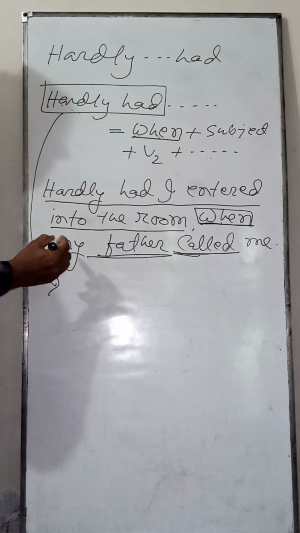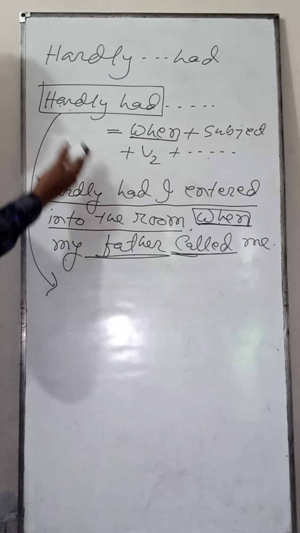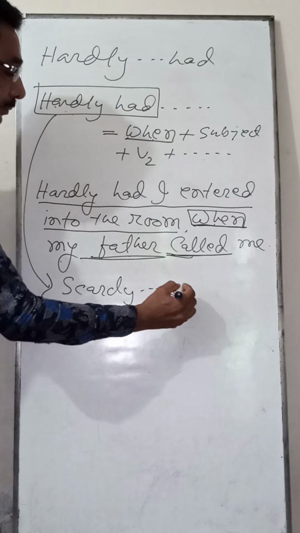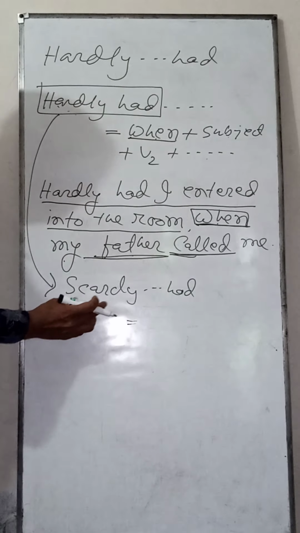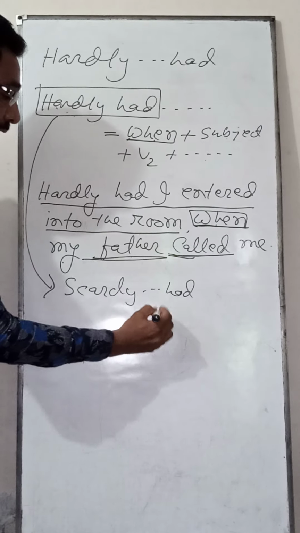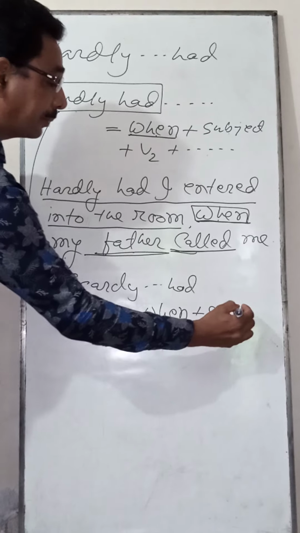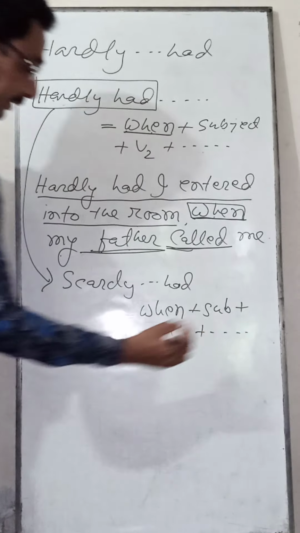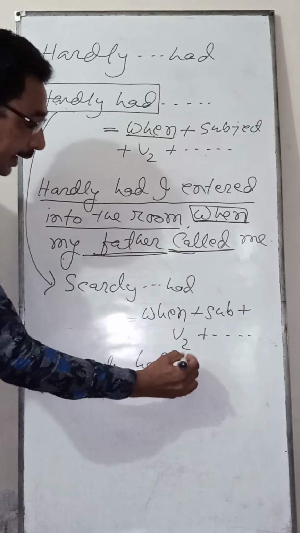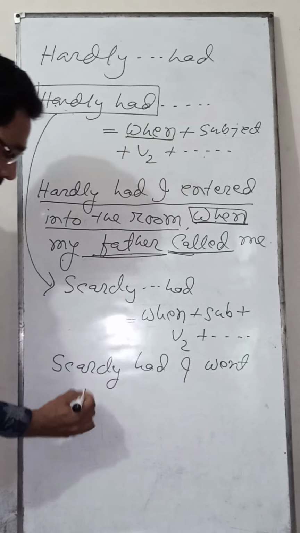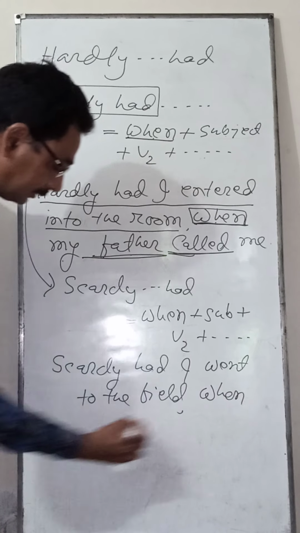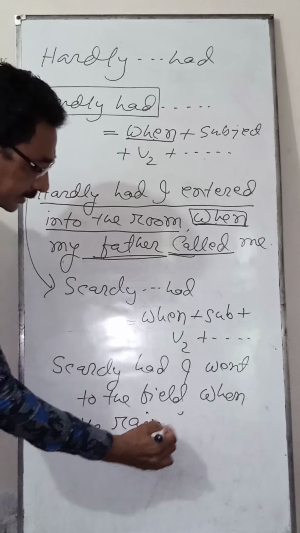Like this, scarcely had is the same as hardly had. If you find scarcely had in a sentence, it is like the structure of hardly had. You have to start with when plus subject plus V2 plus extension. For an example, scarcely had I went to the field, then when the rain started.